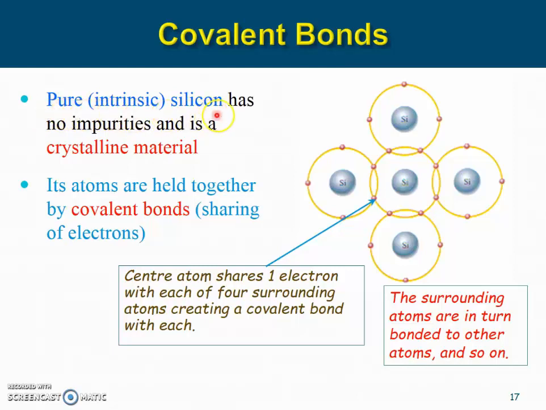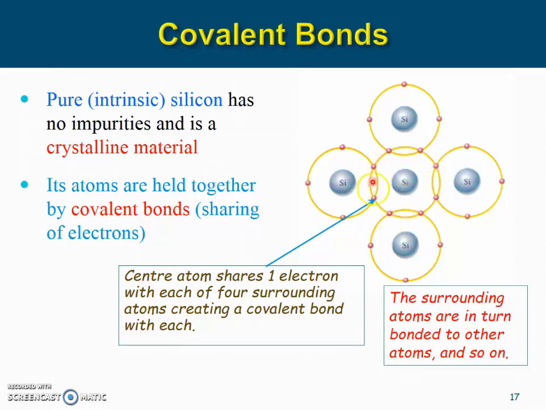Intrinsic silicon is pure silicon. It is a crystalline material with no impurities. The atoms of the silicon crystal are bonded together by covalent bonds. Take a look at this valency shell of this silicon atom and the other valency shell of another silicon atom.